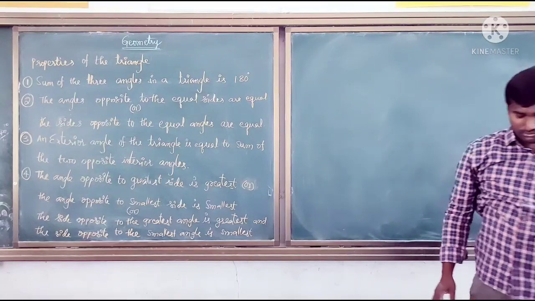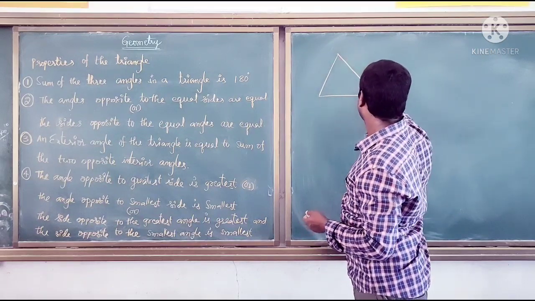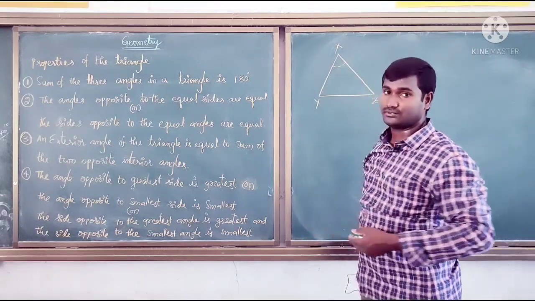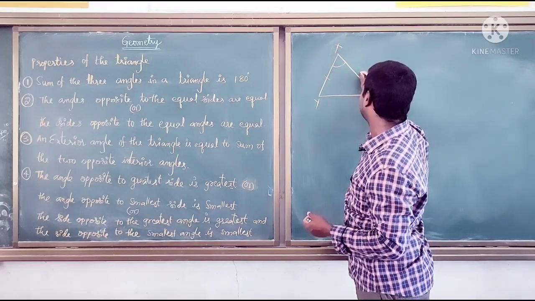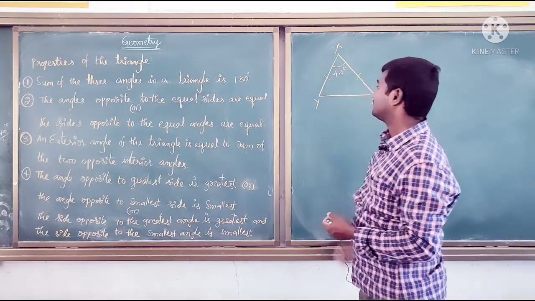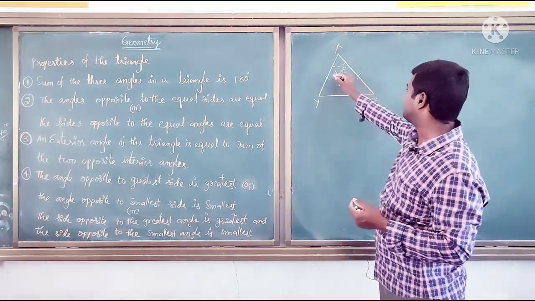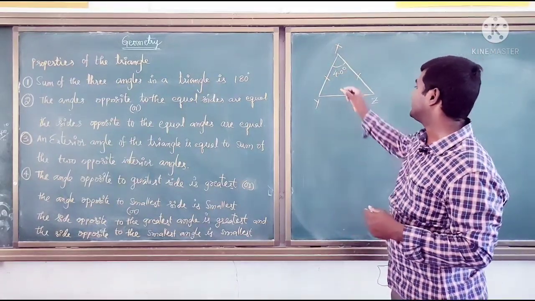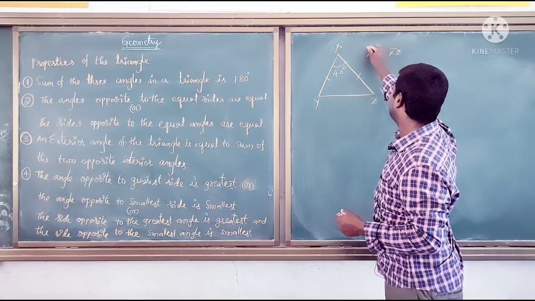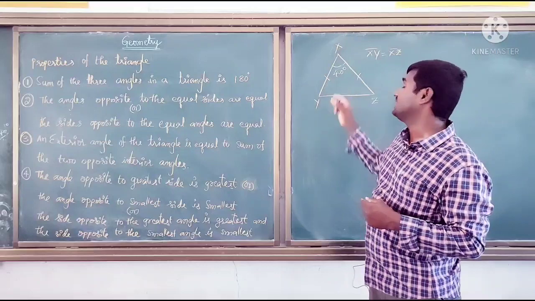See here, we can use this property. In a triangle XYZ, one angle is 40 degrees, and they may ask us to find the remaining angles. They have given XY equal to XZ, so here we will use the property that the angles opposite to the equal sides are equal.